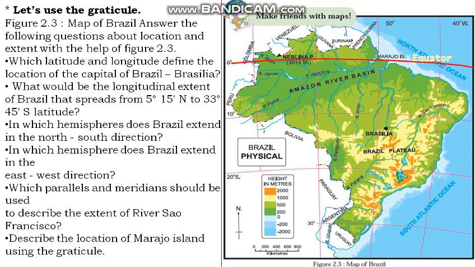Describe the location of Maranhão Island using the graticule. Answer: using the graticule, the location of Maranhão Island is 0.4 degree north and 51 degree west.